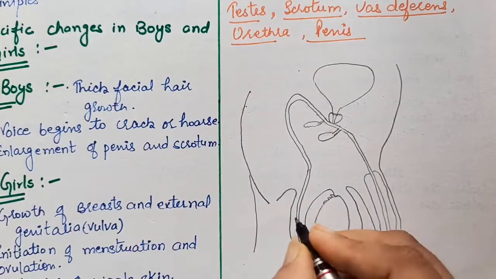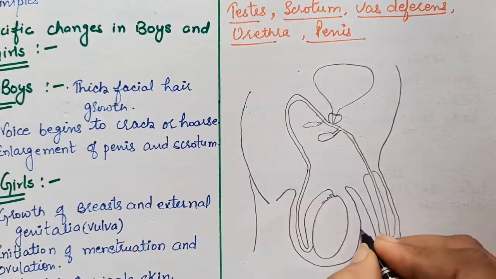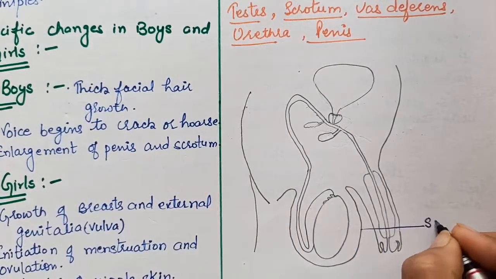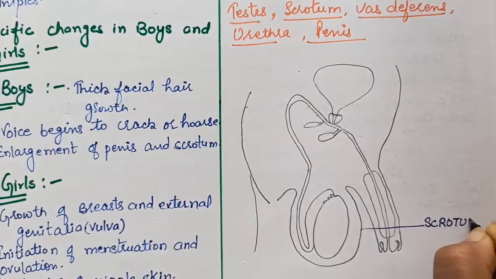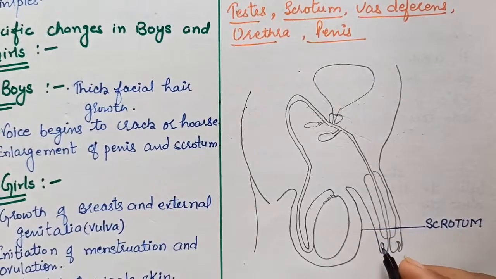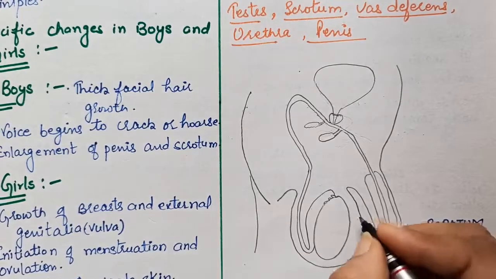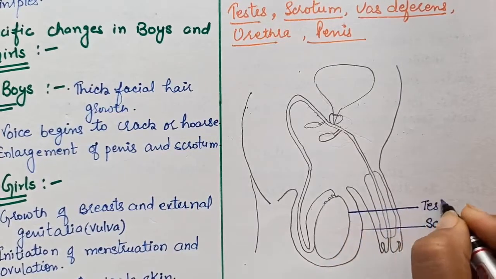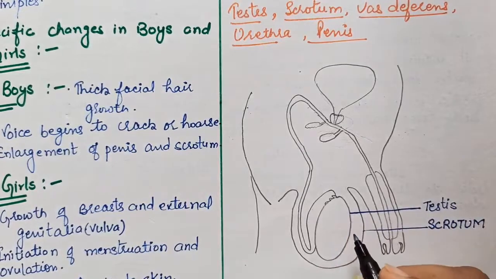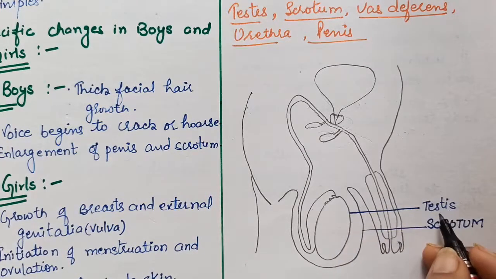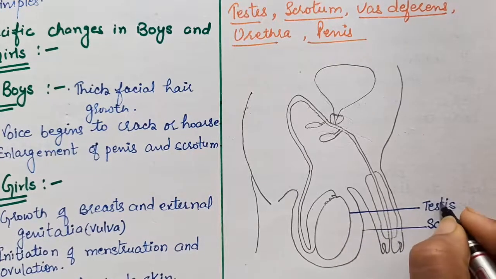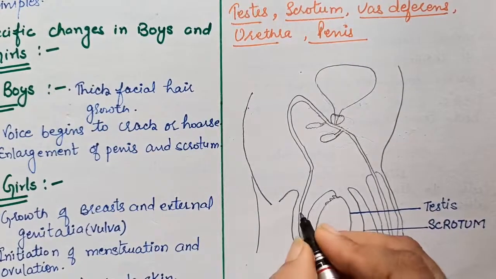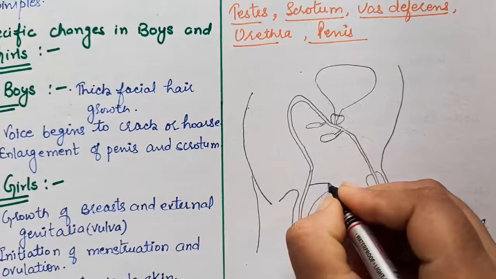Let's start. This pouch like structure is called the scrotum. It is present outside the abdominal cavity and it contains the testes. As we are labeling only one, we will write testis, which is singular. Testes. And this one is the sperm duct or vas deferens.